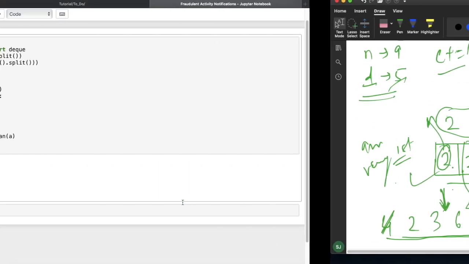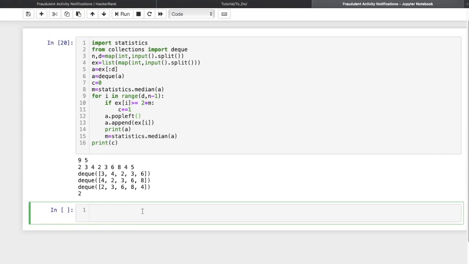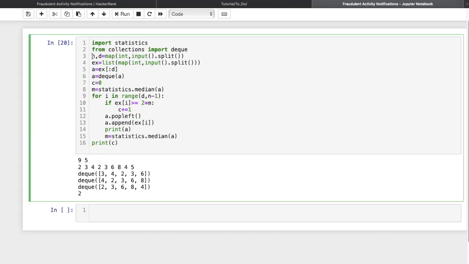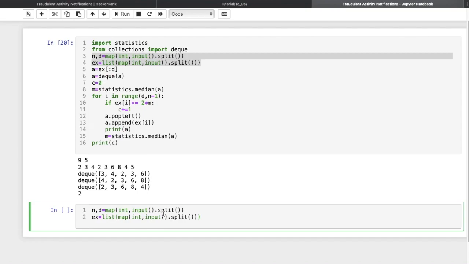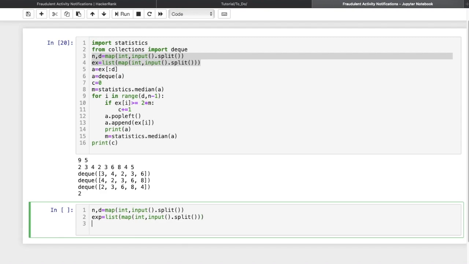So let me first write the code so you will understand easily. Let me take two lines for the sample input. Suppose n and d are here. Now I have taken the expenditure over here, exp. Now I will take a temporary array in which I will keep the values from 0 up to d.